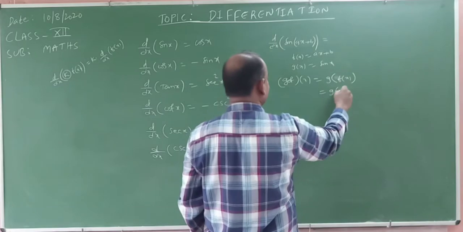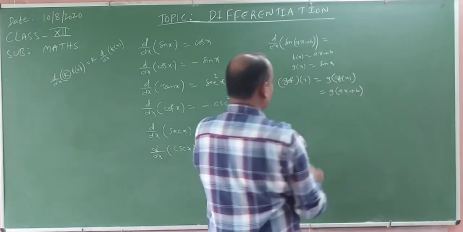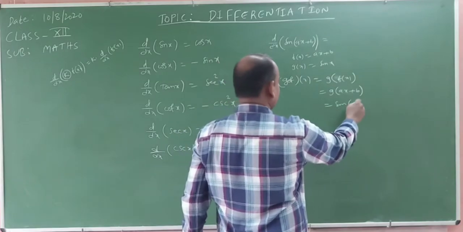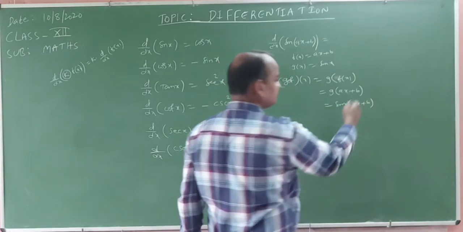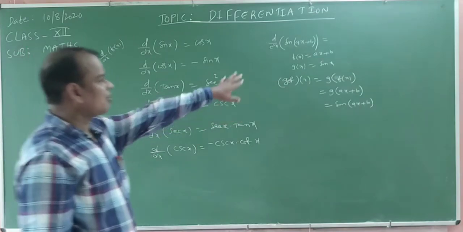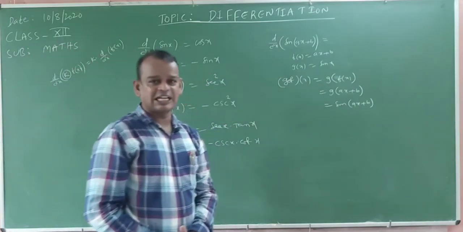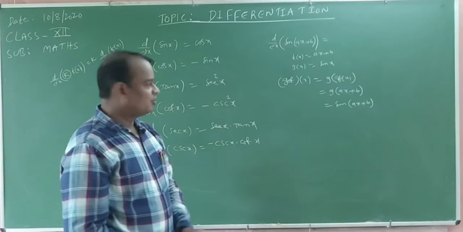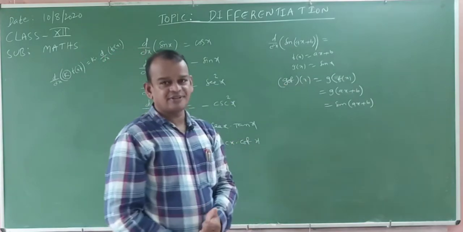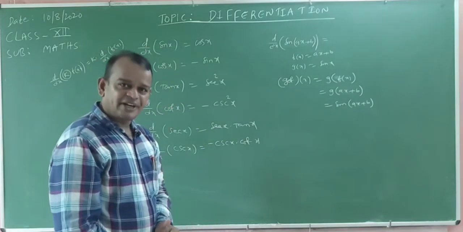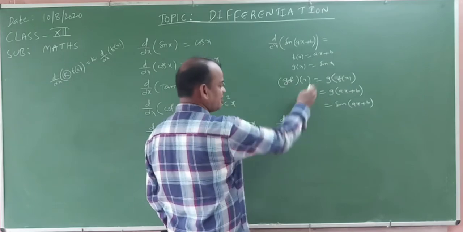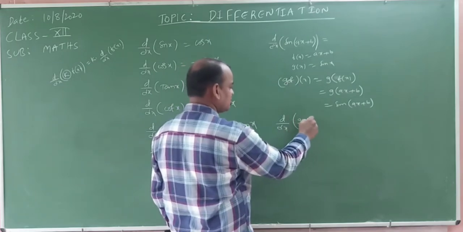g of f of x means g of ax plus b, which is sin of ax plus b. This is the composite function, g circle f. Now how do we differentiate a composite function? The derivative of g circle f of x is the derivative of g of f of x. Okay, my dear students, how to do this?